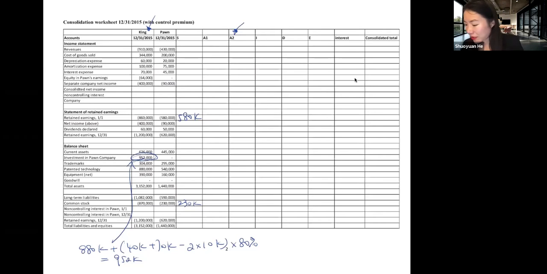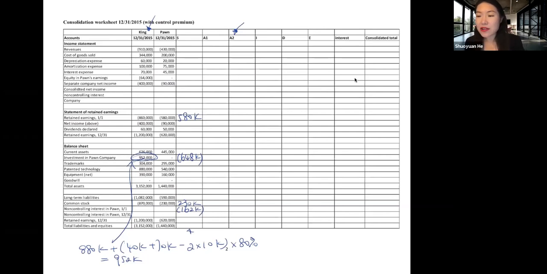So this column is basically the same as before. Investment goes down by 80% of that, which is 648. Non-controlling interest gets 162,000. This is consolidation entry S.